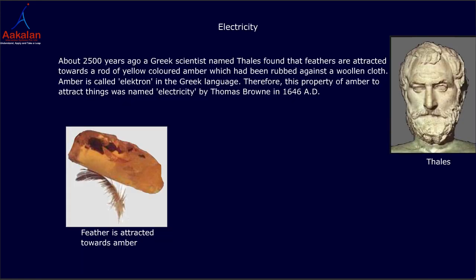About 2500 years ago, a Greek scientist named Thales found that feathers are attracted towards a rod of yellow-colored amber which had been rubbed against a woolen cloth. Amber is called electron in the Greek language. Therefore, this property of amber to attract things was named electricity by Thomas Brown in 1646 AD.